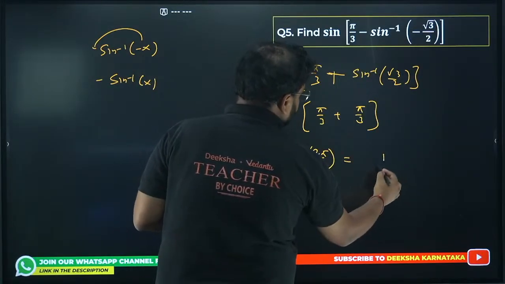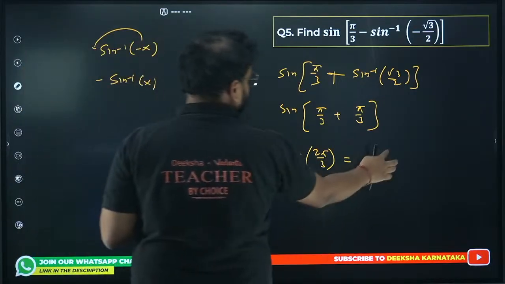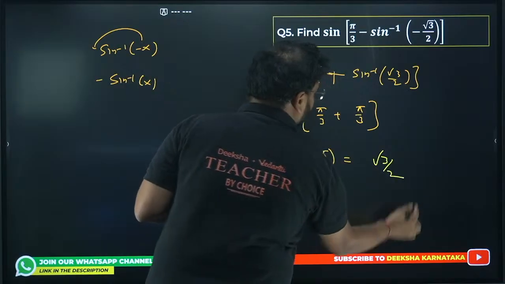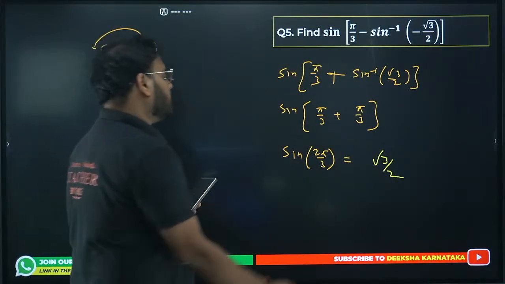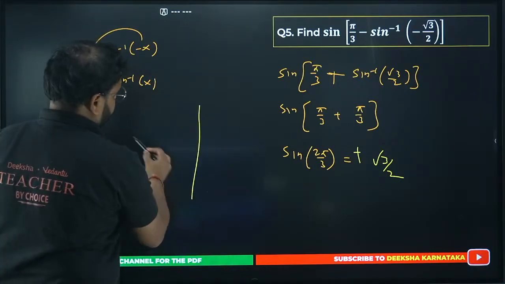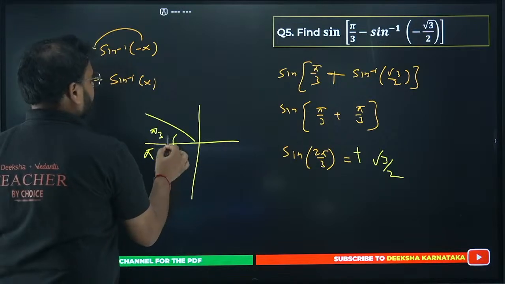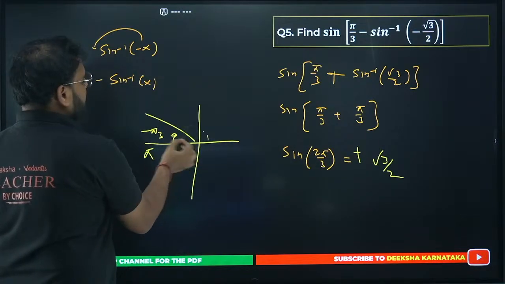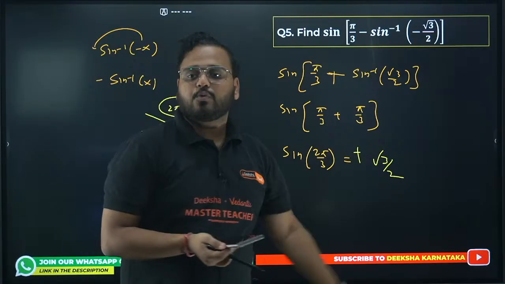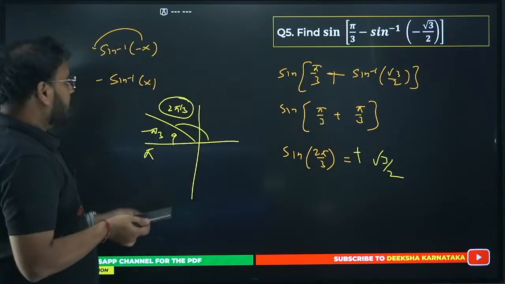The value is what? Okay, sorry. The value is root 3 by 2, plus or minus? Plus, because sine in the second quadrant is always positive. This is pi, right? If you go pi minus pi by 3, if you subtract over here, you'll reach this angle 2 pi by 3. Hence it is the second quadrant, so root 3 by 2. Yes, okay, let's move on.